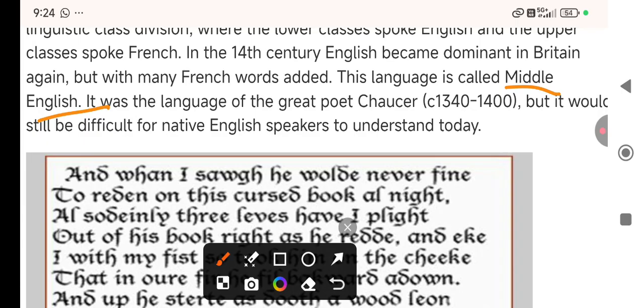It was the language of the great poet Chaucer. So Middle English, Geoffrey Chaucer had written many things, but the Canterbury Tales, and you know that Chaucer had written 124 Canterbury Tales, and 100 are still not legible, but 24 are legible. So Chaucer was born in 1340 and lived until 1400, in which he wrote beautiful poetry, and you know that.